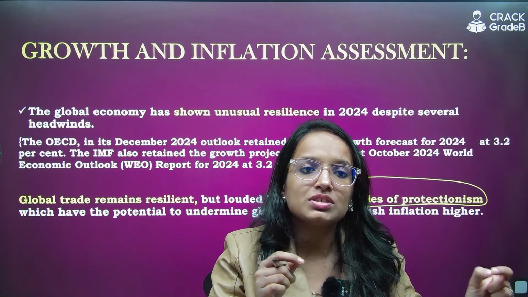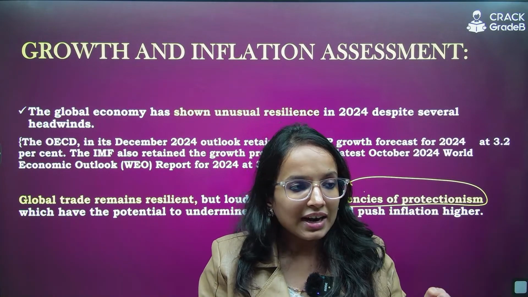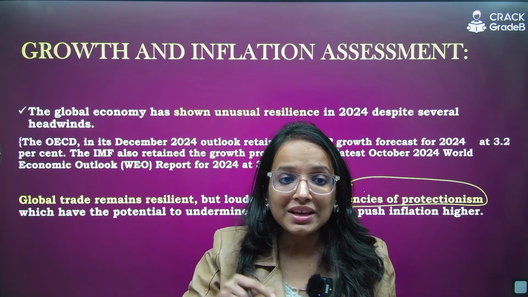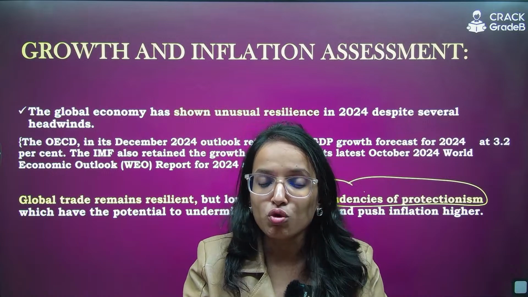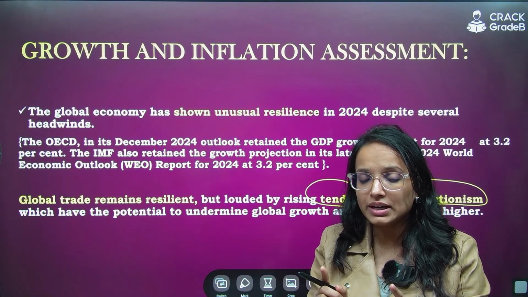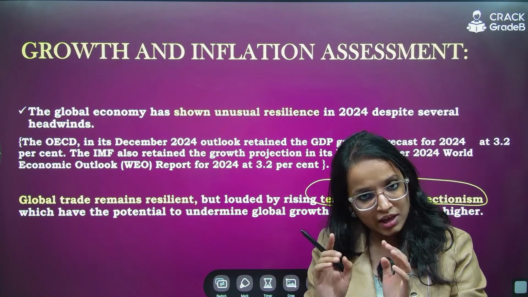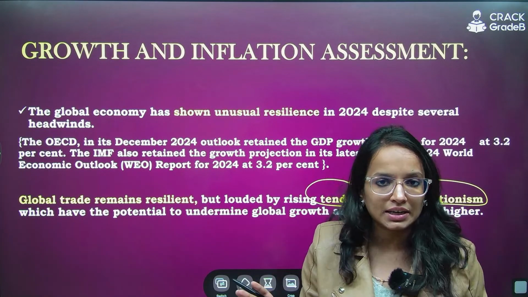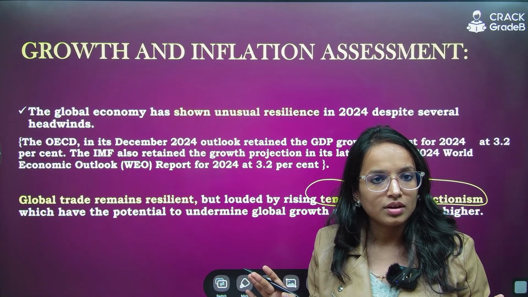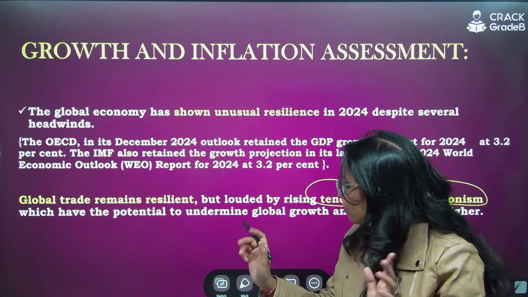So this is kind of a protectionist trade policy. Countries are trying to protect their boundaries. Why? To make their domestic producers survive and boom. So this kind of protectionist tendency can hurt the global development. But as of now, global trade is resilient. This is the status highlighted by MPC. All clear, right? So this is the thing.